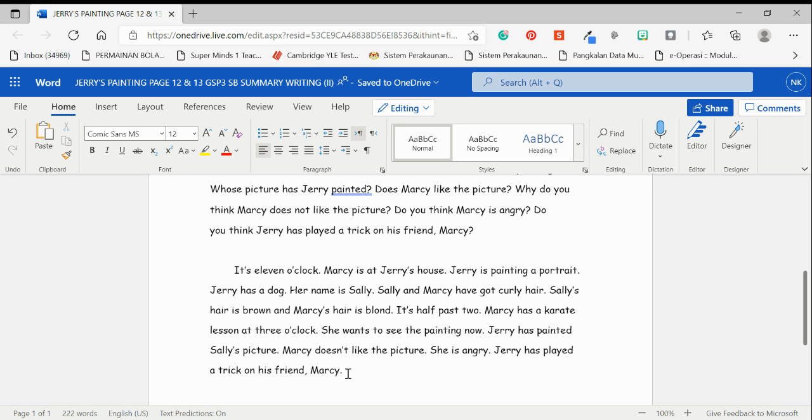Okay, so this one, Jerry has played a trick on his friend Marcy, actually sums up the whole story. The story is step by step from the beginning until the end, until here. But the last part, Jerry has played a trick on his friend Marcy, is actually summing up the whole story and also writing the moral value behind the story, that you shouldn't play a trick on your friend.